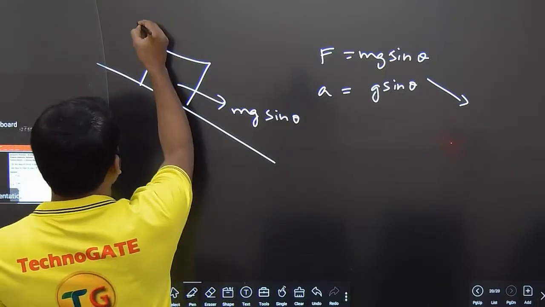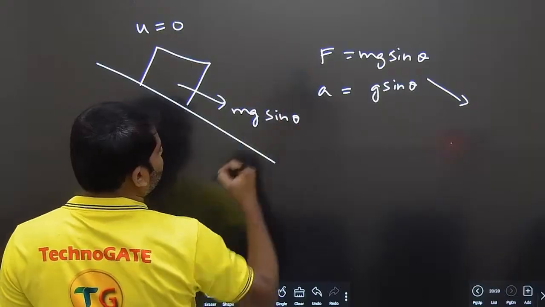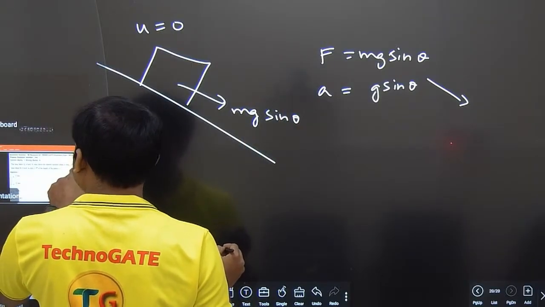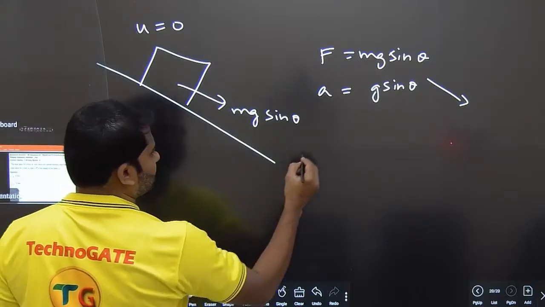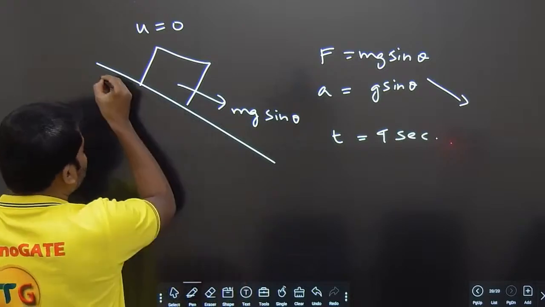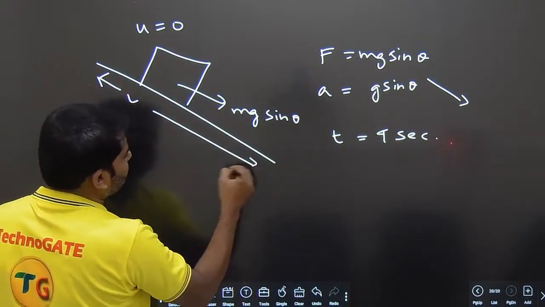It is starting from rest, so u is equal to 0. We have the value of a. It needs to go down over a time of 4 seconds, so time is equal to 4 seconds. We don't know the length, so let me take the length here.